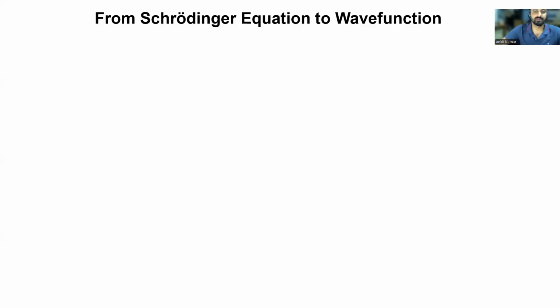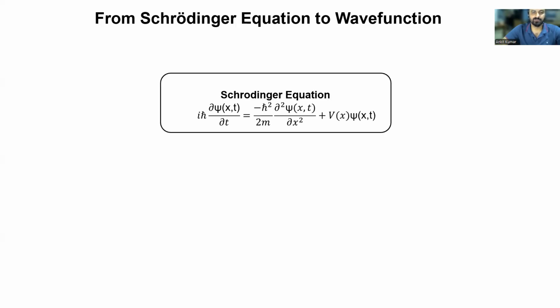So in today's lecture, we are going to discuss one of the most fundamental concepts in quantum mechanics, that is the wave function and the physical interpretation of the Schrodinger equation. In the previous lecture, we studied the Schrodinger equation and understood that solving the equation gives us a quantity that is called the wave function, represented by psi of x,t.